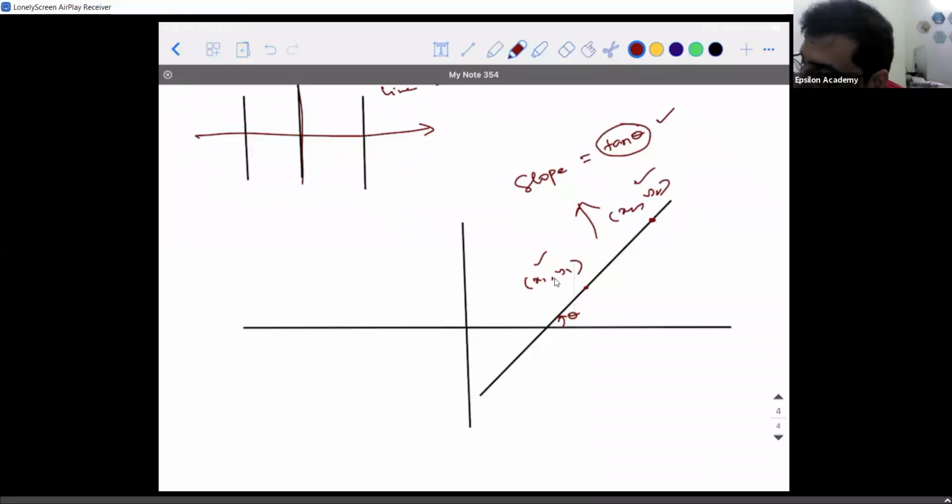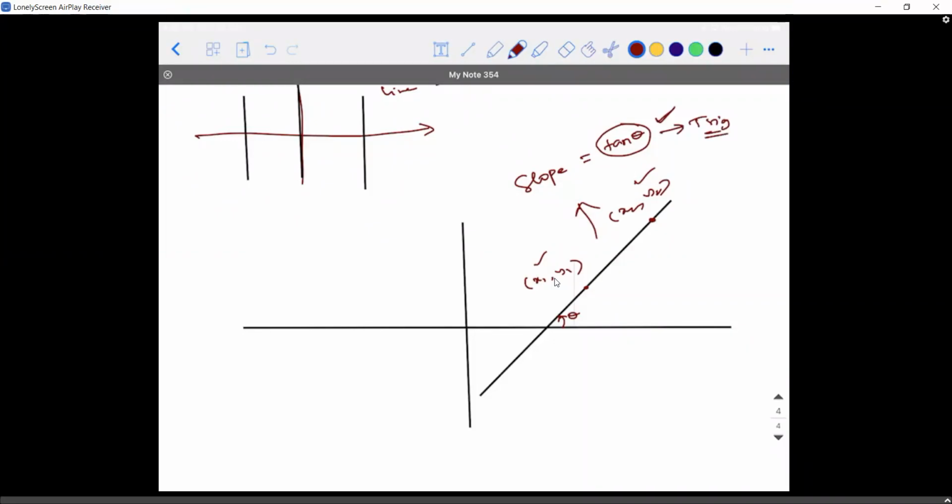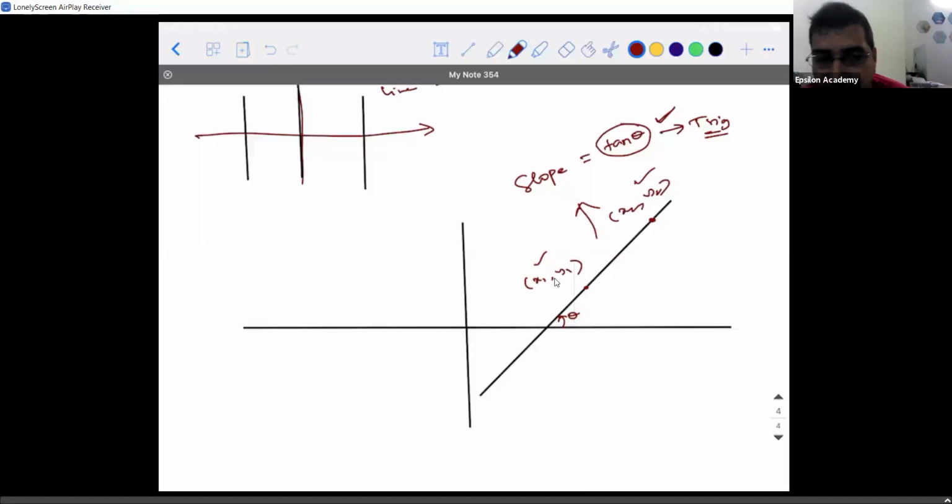So if I take these points, I'll tell you the logic. Tan theta is a trigonometric function. So where is trigonometry applicable? Right angle triangle. You don't have a right angle triangle here, so we'll start constructing it.